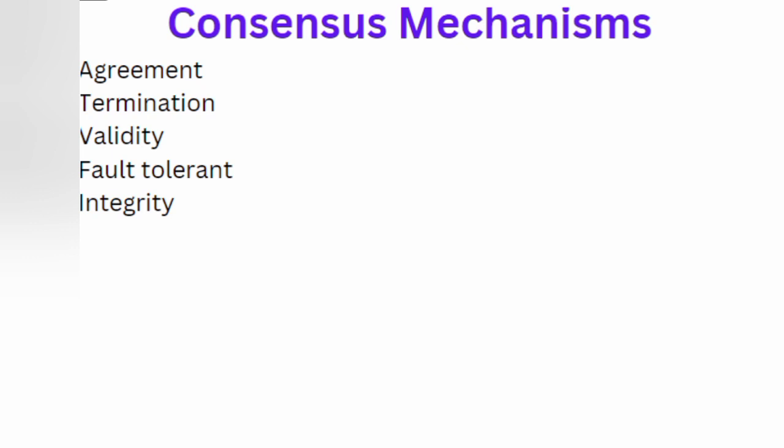The next one is integrity. This is a requirement whereby no node makes a decision more than once. The nodes make decisions only once in a single consensus cycle. So this is about the consensus mechanisms.